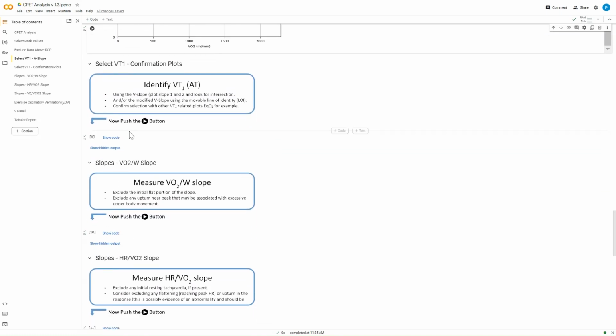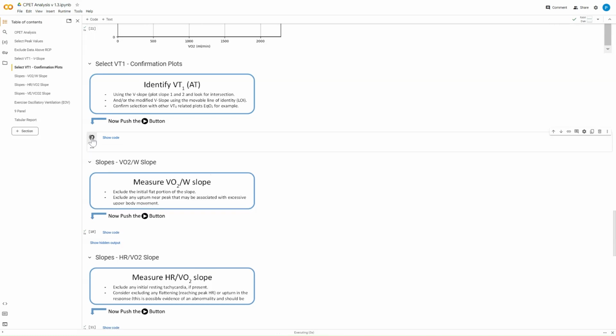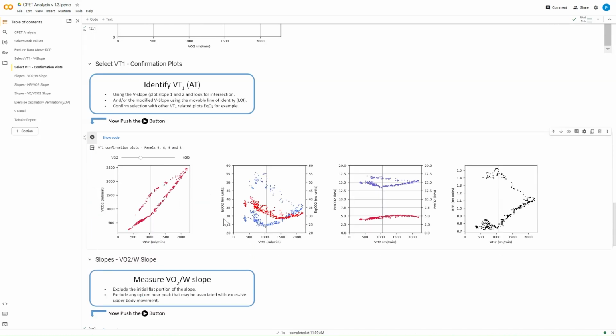So we found the AT. Let's just find this button again underneath that number, run it, and here we go. These are other ways for looking at the AT. You can look at the RER, we can look at the end tidals, we can look at the equivalence, and this is the V-slope again. Now, if I'm not happy that I'm in the right place, I can look at these other graphs. So here you see the equivalent for oxygen is rising. This is the blue curve, is rising from AT, and that's what we would expect to see.